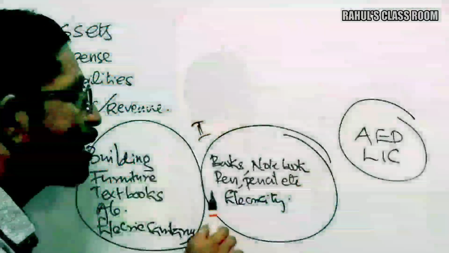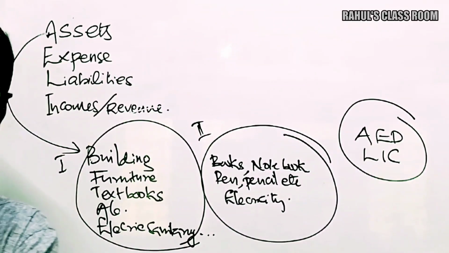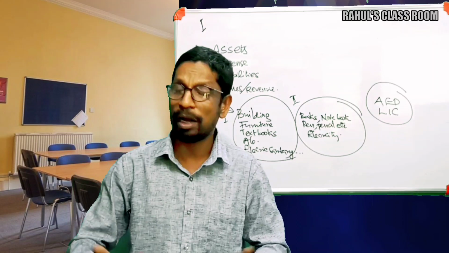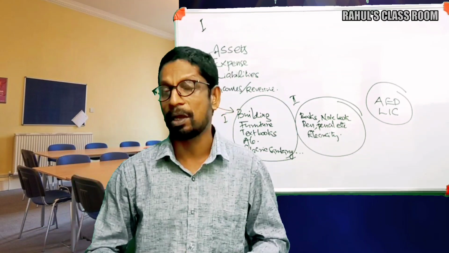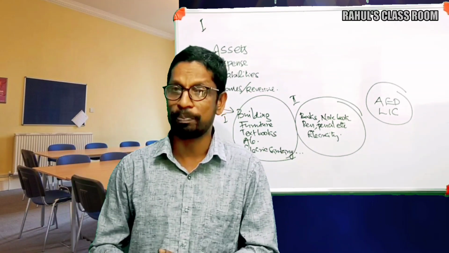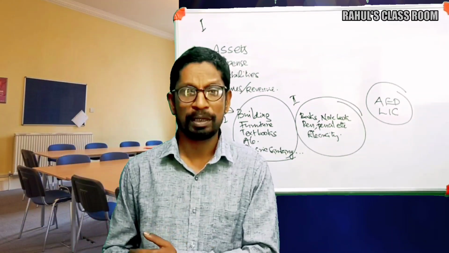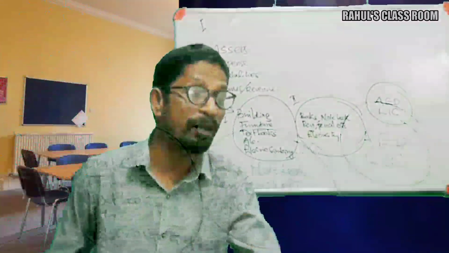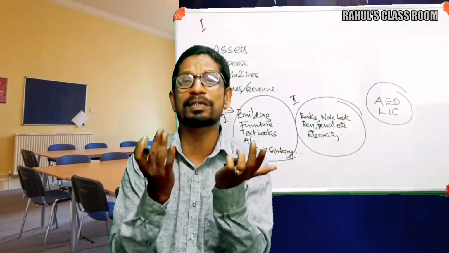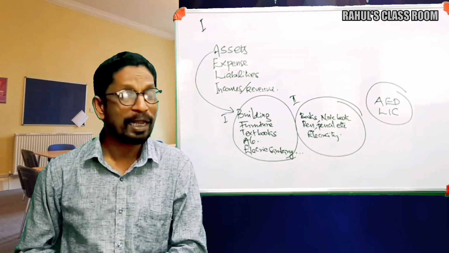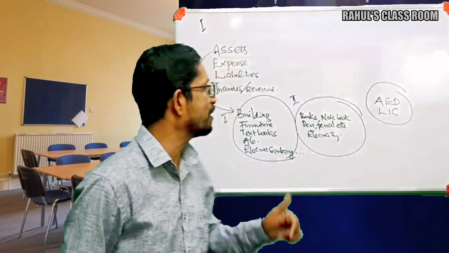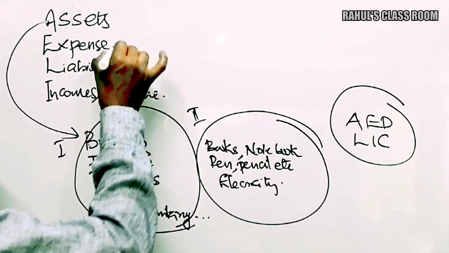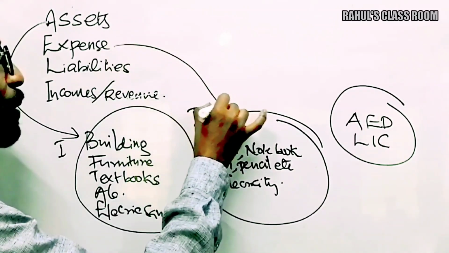When we consume an item, its value is gradually reduced. For example, we know the life of a notebook, of a pen, or of the electricity bill. Their life is very limited. Such items are very essential for doing this activity, but we are not using them, instead we are consuming them. So the items which are used are termed as assets. Again, the items which are consumed are termed as expenses.